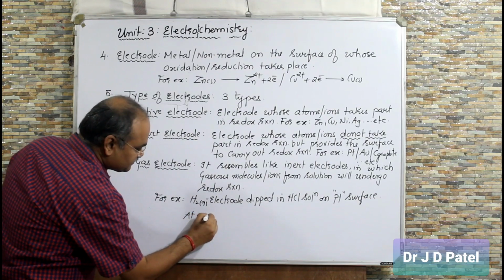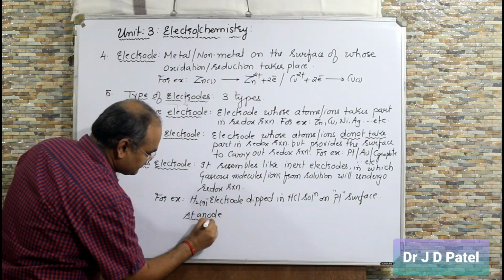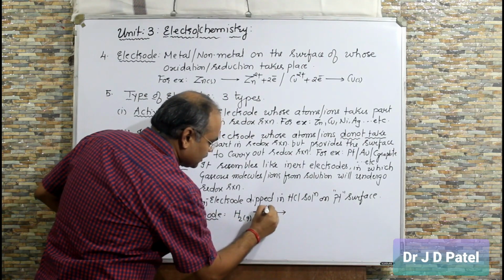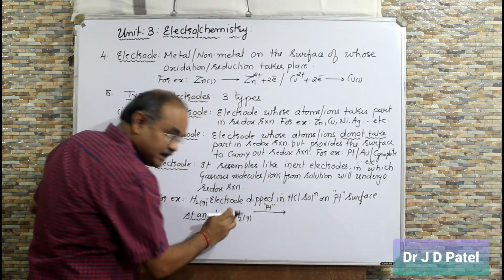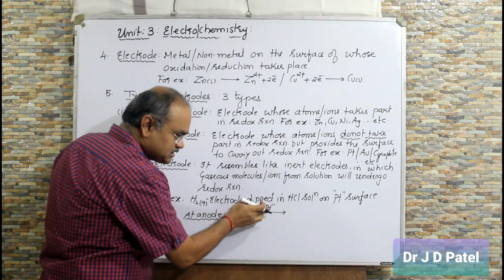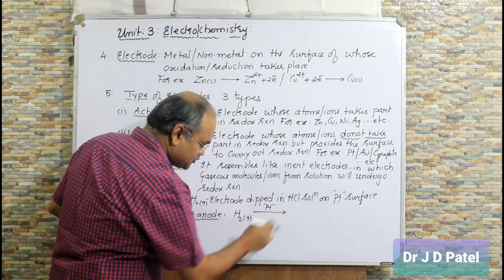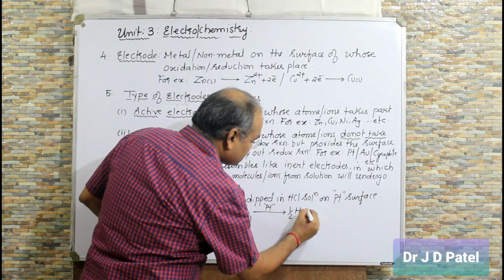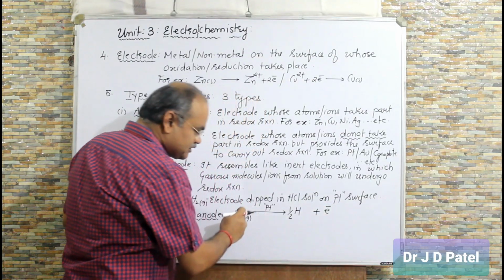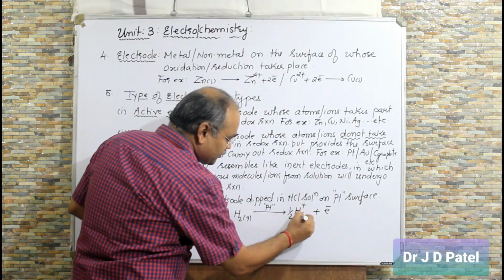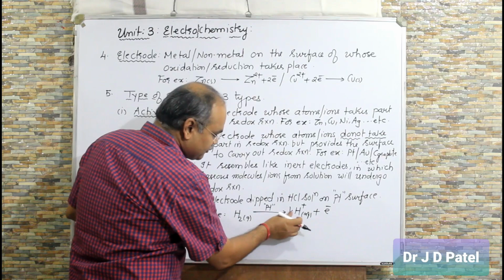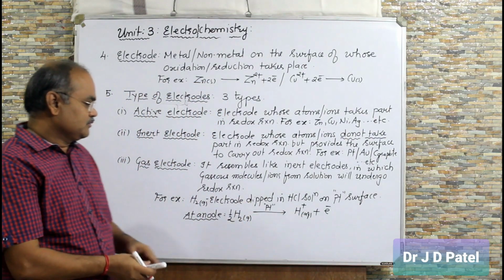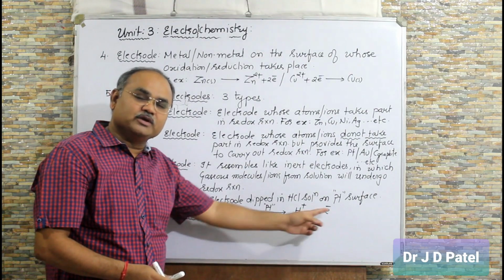At anode, hydrogen gas on the surface of platinum. Hydrogen gas is actually passed on the surface of platinum that is dipped in HCl solution. So it will lose electron, and anything which loses electron becomes positive, so it will form H plus, right? Now if I want to balance it, I can write half H2, or I can write 2H plus, 2 electron.